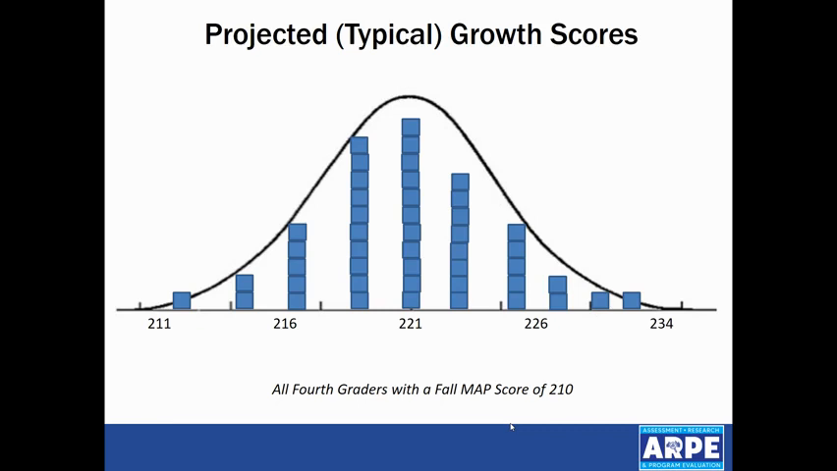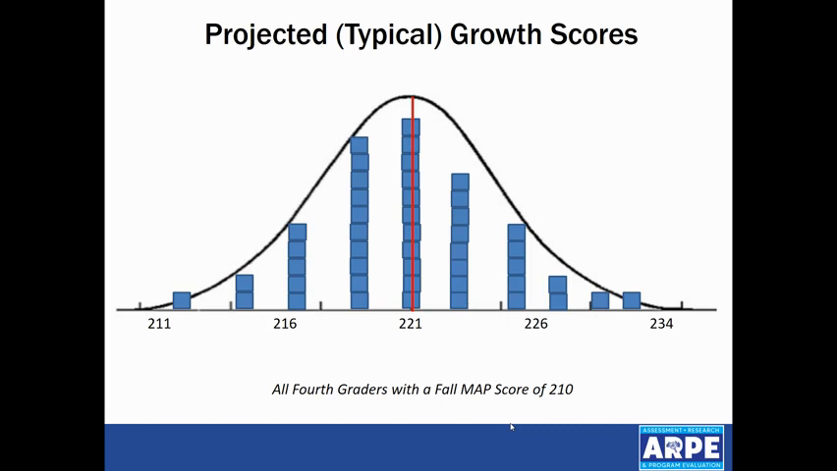So if we wanted to know what would be a reasonable amount of growth to expect for a fourth grader who began the year with a MAP score of 210, what would be reasonable? Of course, the average, in this case 221. Do all students meet this typical projected growth? No, but most students get very close to that average projected growth.